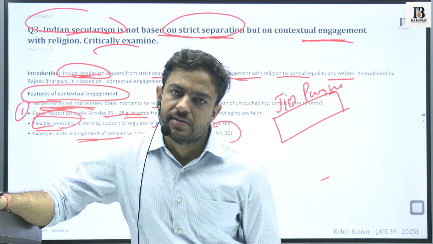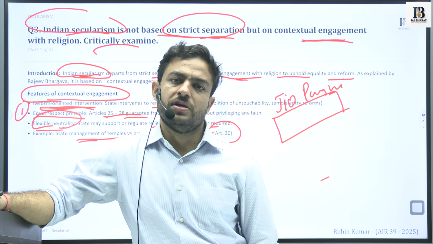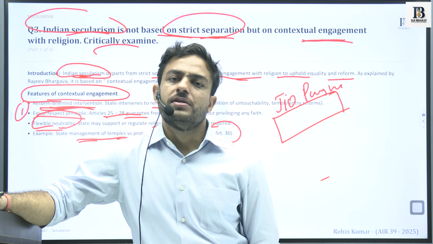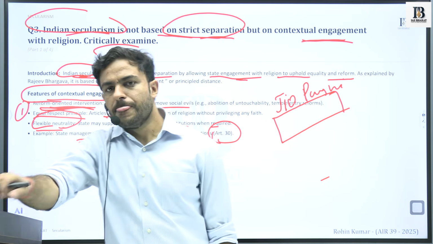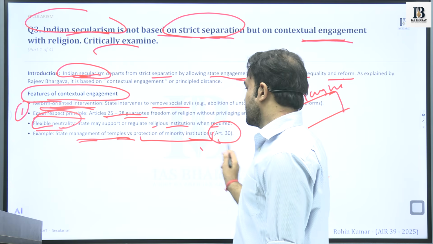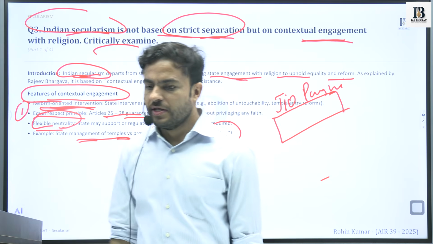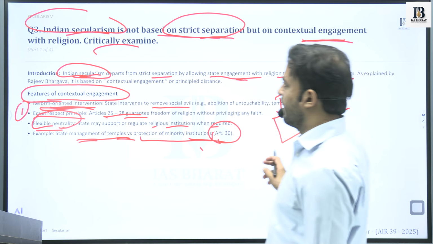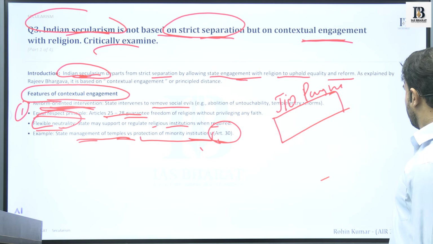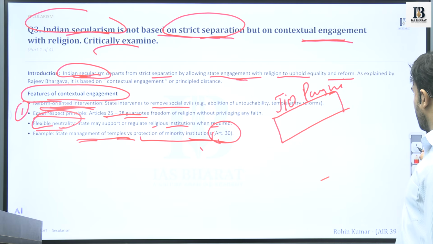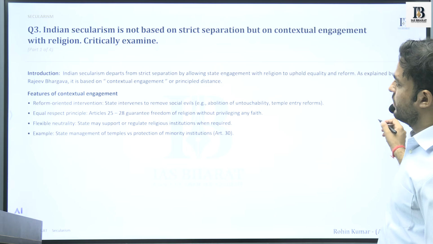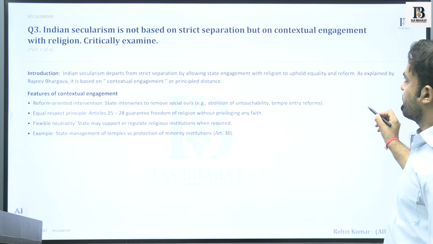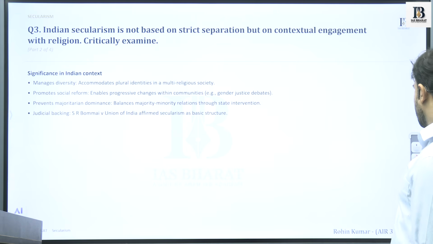So it provides that space to minority institutions, by which they are not at any disadvantage, and they are promoted in that sense.